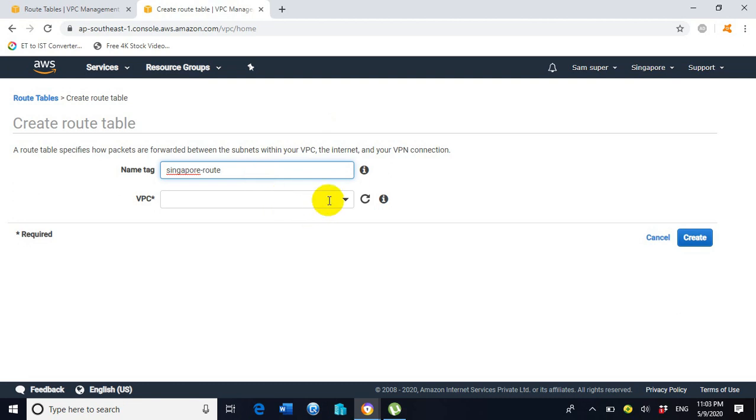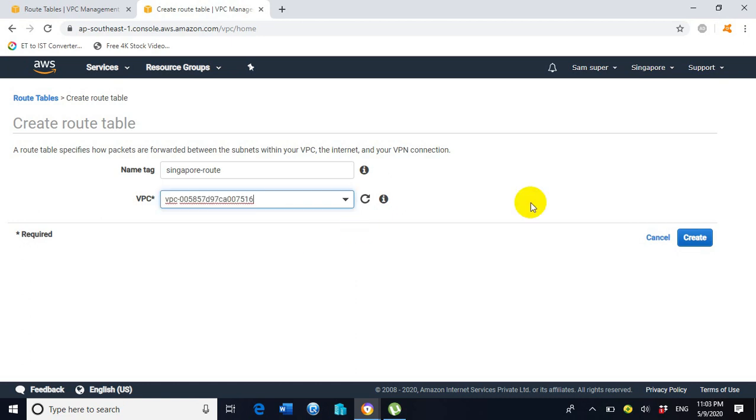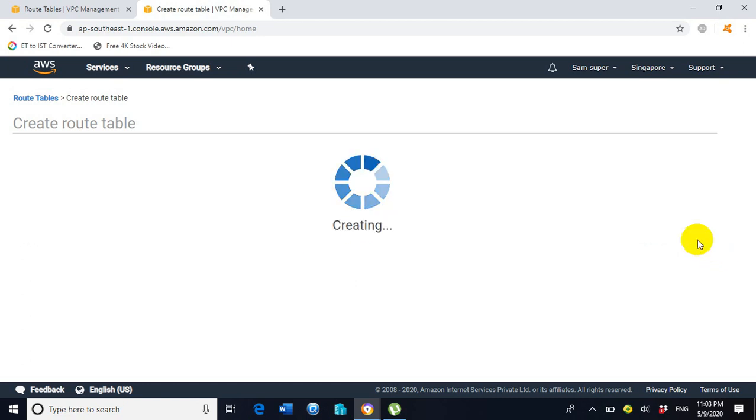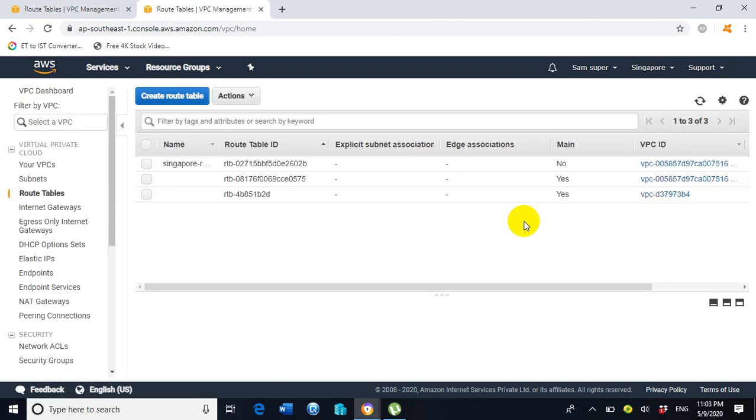So associate this route table with the VPC. Select an option VPC and select VPC Singapore, which we have just created before. Click on create, click on close. So we have successfully associated the route table Singapore with the VPC Singapore.